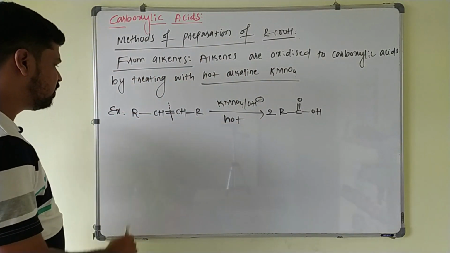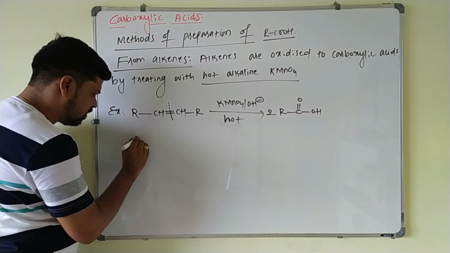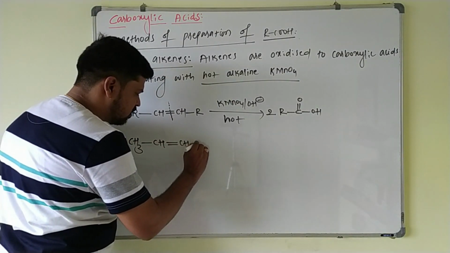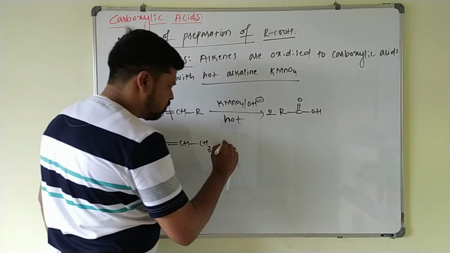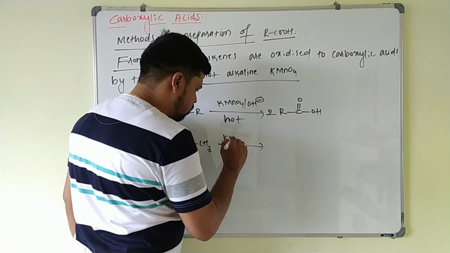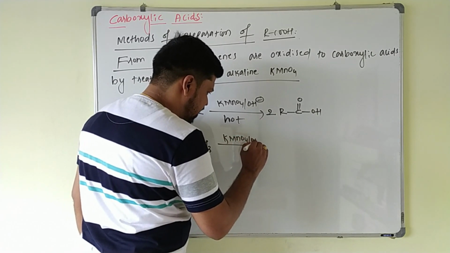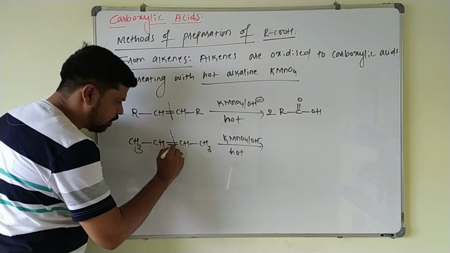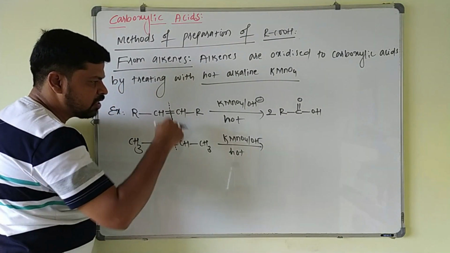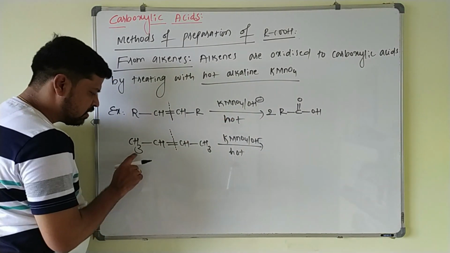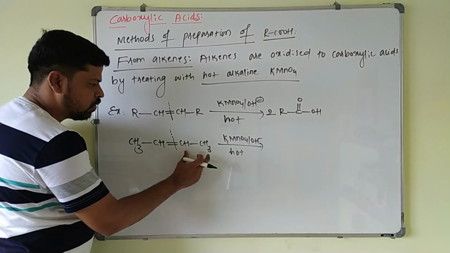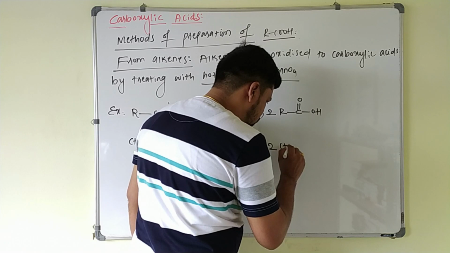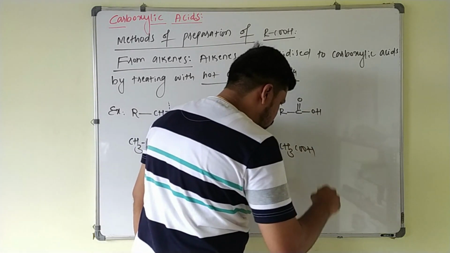For example, if I take CH3 CH double bond CH and this will be CH3, this on treating with alkaline KMnO4 in the hot condition. What you have to do is just break this double bond and this double bonded carbon atom is oxidized to COOH group and this also COOH. CH3 COOH, CH3 COOH, 2 carbon acid and this also 2 carbon acid. What you will get here? This is 2 times CH3 COOH.